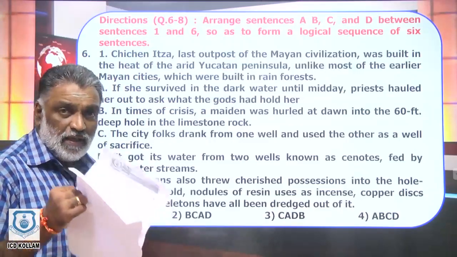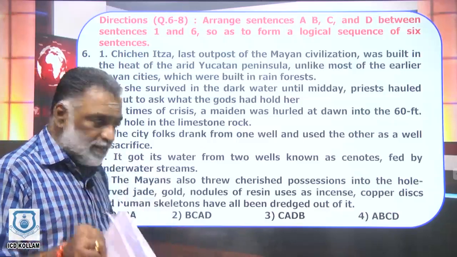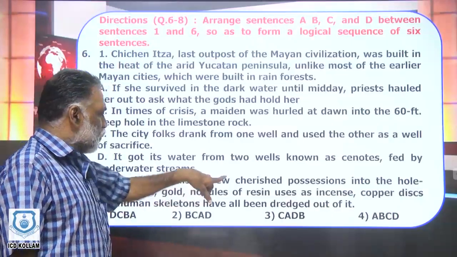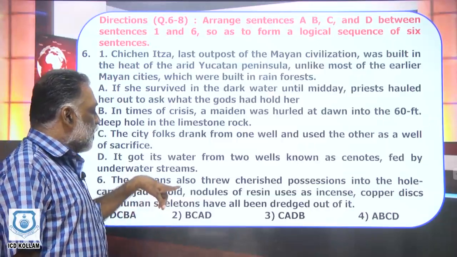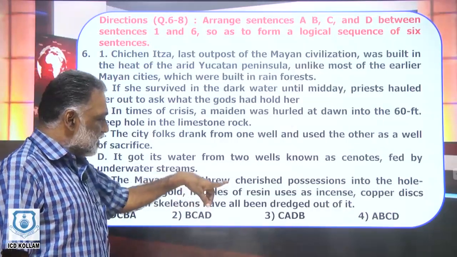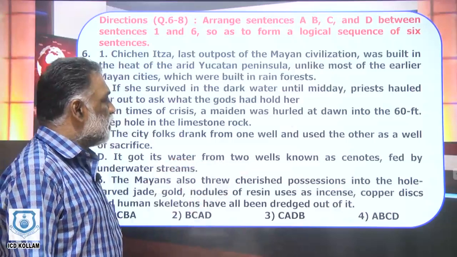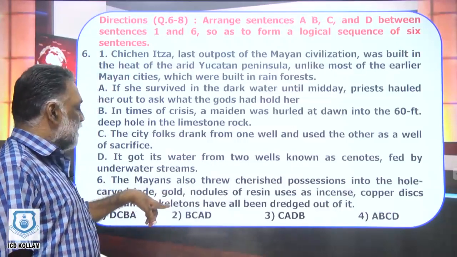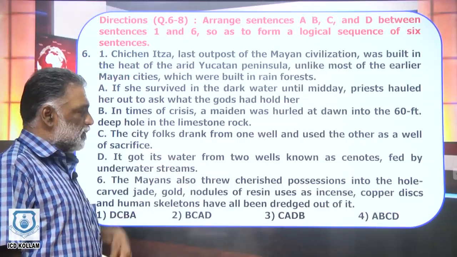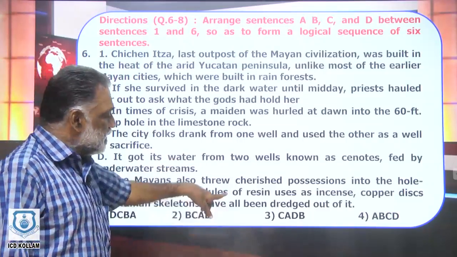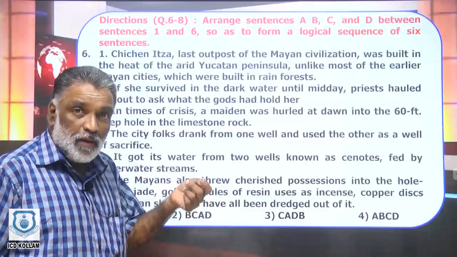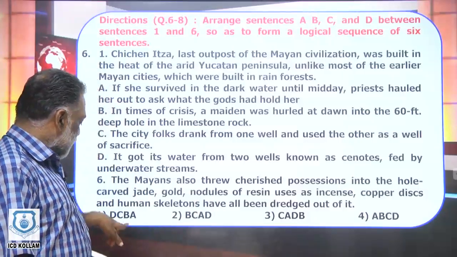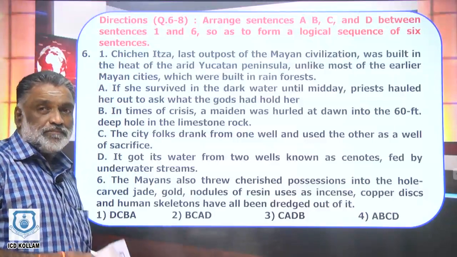And naturally the paragraph concludes with the sixth sentence. The Mayans also threw cherished possessions into the hole: carved jade, gold nodules of resin used as incense, copper discs, and human skeletons have all been dredged out of it. How do you know that all these things were thrown into it? Subsequently, they have been pulled out of it. So the correct answer is option number 1.